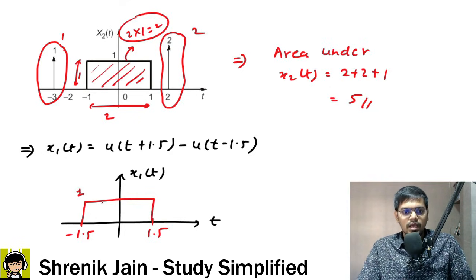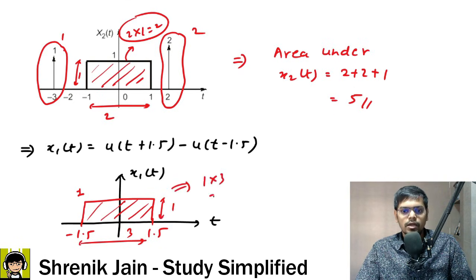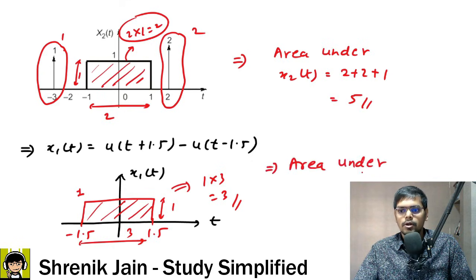And what about the area? Sir, this is a rectangle, so base is 1.5 plus 1.5, that is 3, and the height is 1, so the area is 1 into 3, that is equal to 3. So I will write here: area under x1 of t is equal to 3.